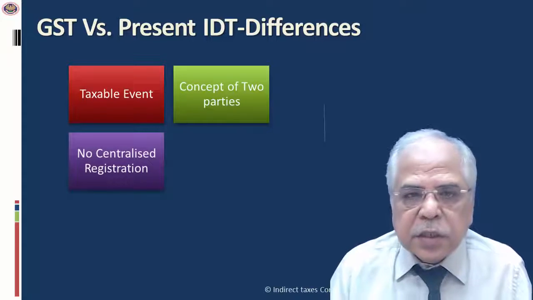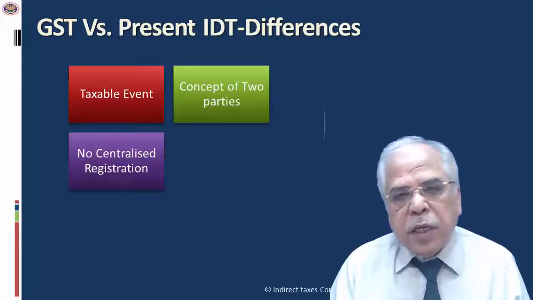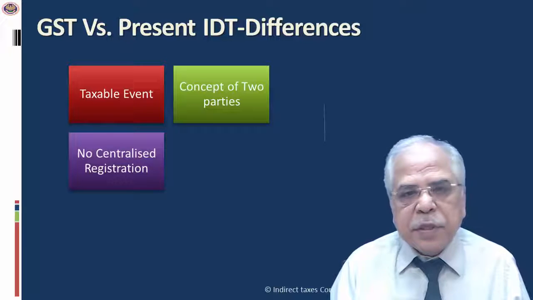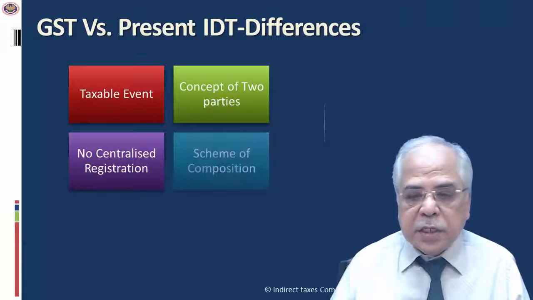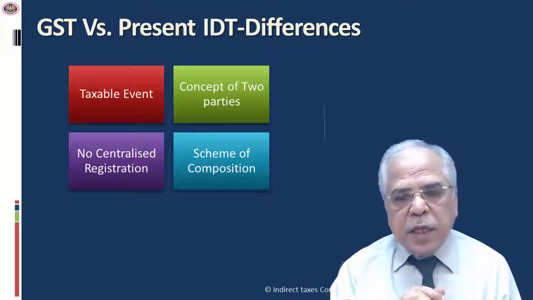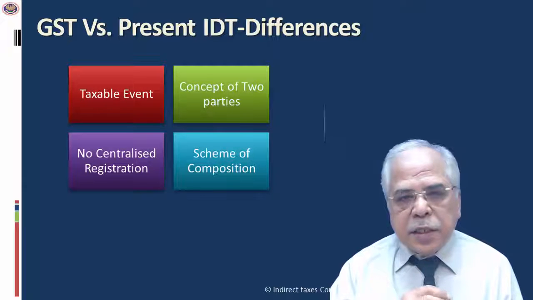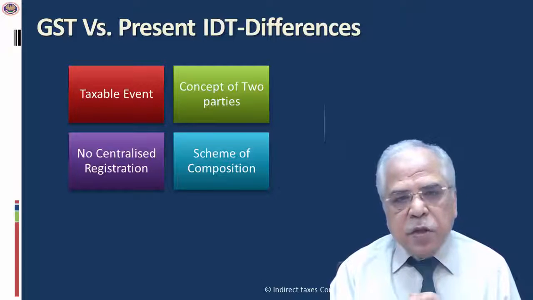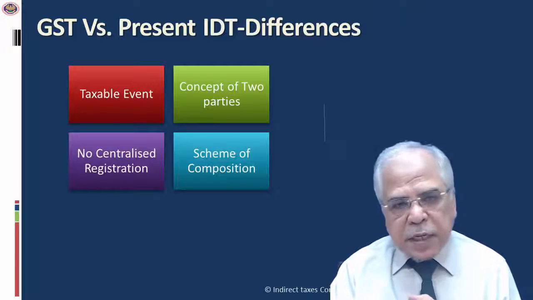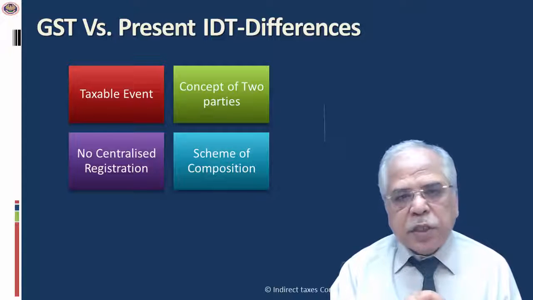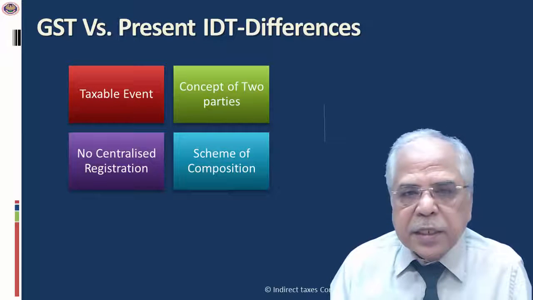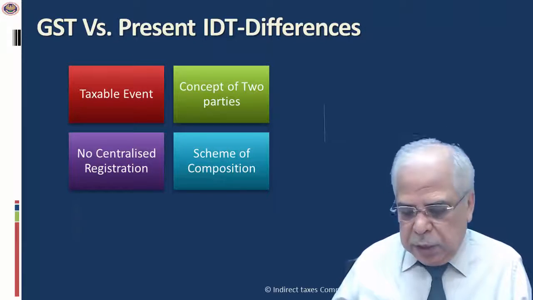Third change, which is a major change from the administrative point of view: unlike the present system where service providers can get themselves registered on a centralized basis if they are providing services from more than one outlet, this is dispensed with in GST. Scheme of composition, I don't say it is totally changed. This composition scheme which is being suggested in the GST is based on the VAT law and not on service tax and excise. If we look at the service tax composition scheme in works contract, the scenario is entirely different. We will discuss the subject in detail when we discuss that topic.